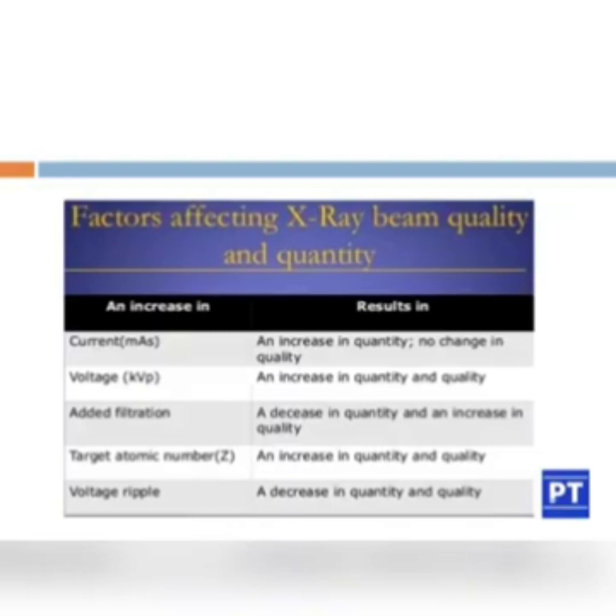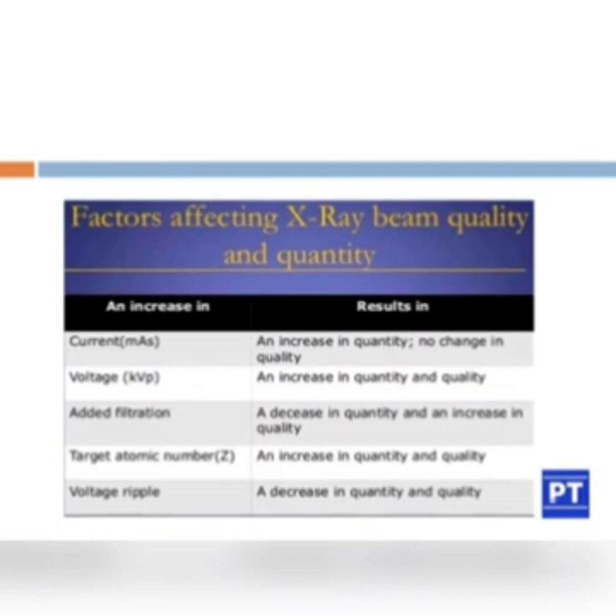So when we are increasing the current, there is an increase in the quantity. Quantity means the number of photons, but there is no change in quality. Quality means no change in the penetration of the X-ray beam. So an increase in the current will increase the quantity, but there is no change in the penetrating power. While we are increasing the kVp, kVp is the voltage, kilovolt peak, there is an increase in the quantity as well as in the quality. So the quantity of photons is increased, and the penetrating power of the photons is also increased.